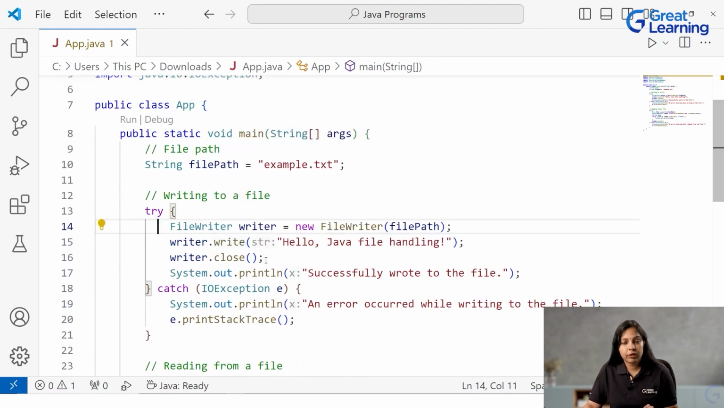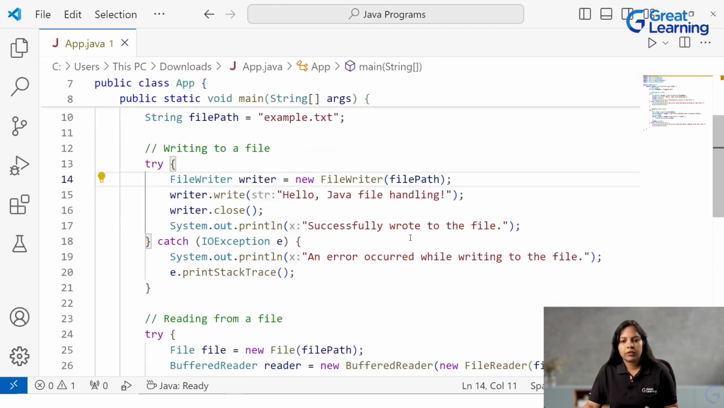Now writer.close is also required. You have to close the file, because if you do not close the file, then the data will be temporarily written and it will not be saved into your hard disk. Okay, so it is mandatory. Then there is a print statement just to say that it successfully wrote to the file. So this was all about writing to a file.